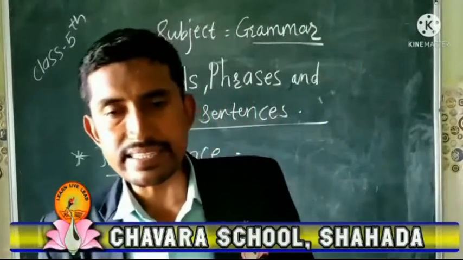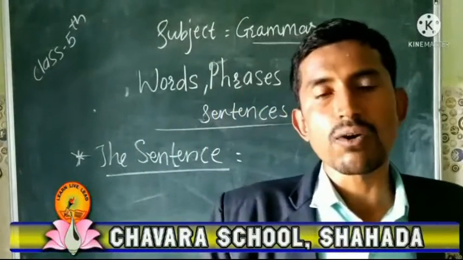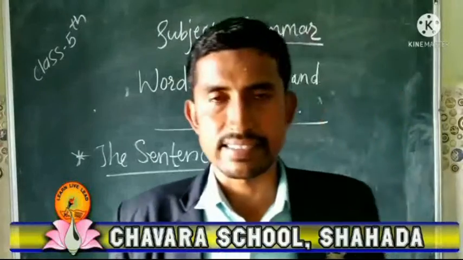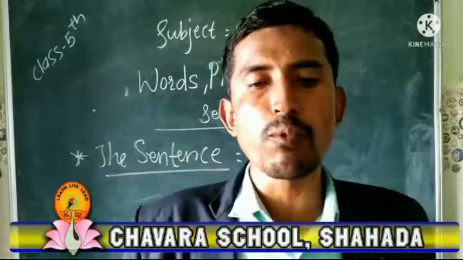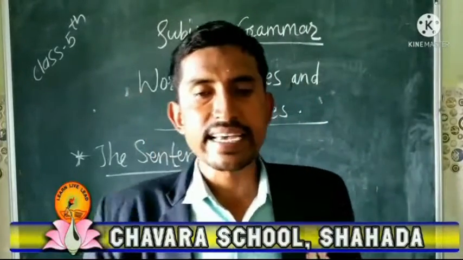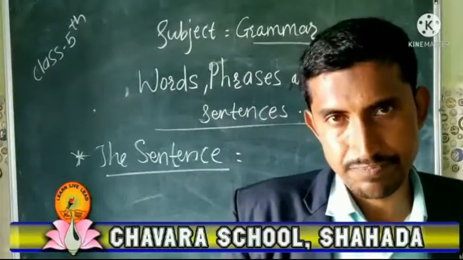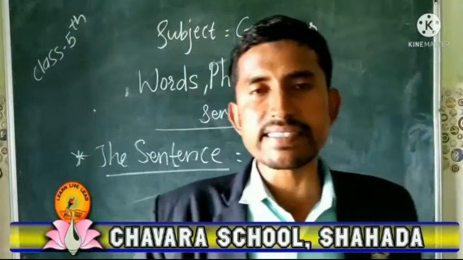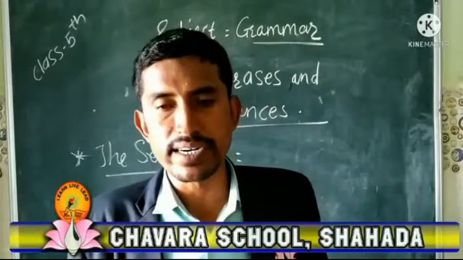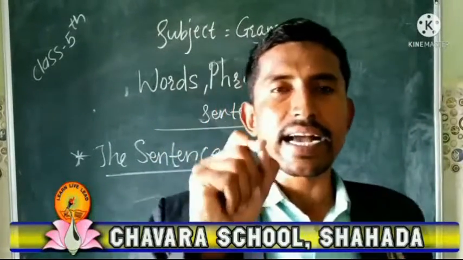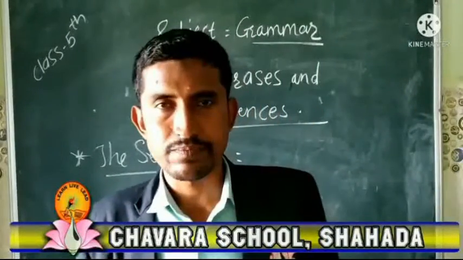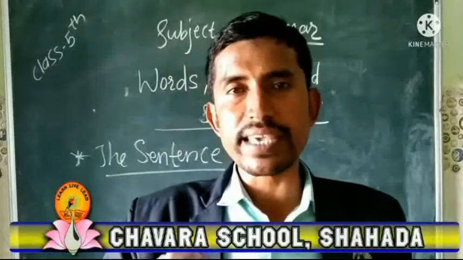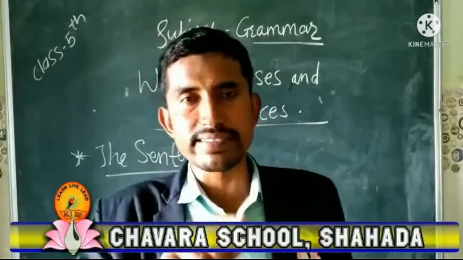So by studying this information, we can say what is meant by sentence. Listen carefully. A sentence is a group of words that makes complete sense. Simultaneously we can study the phrase and the sentence.